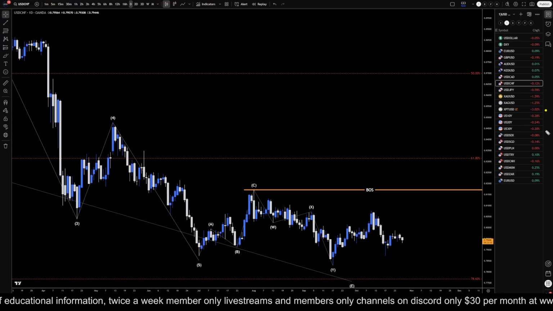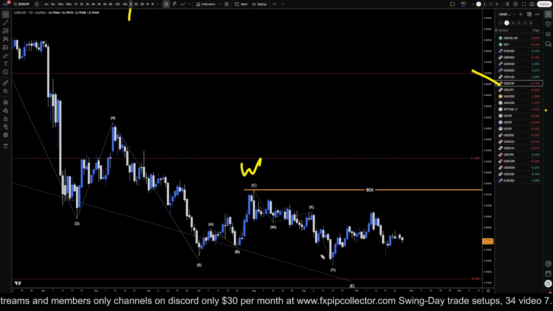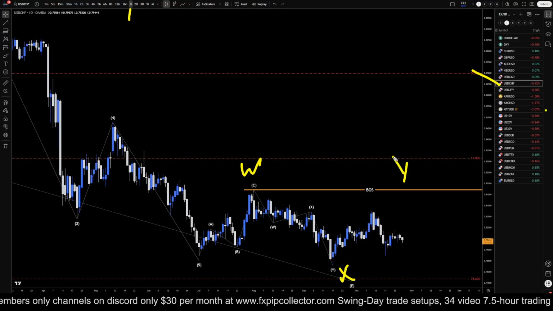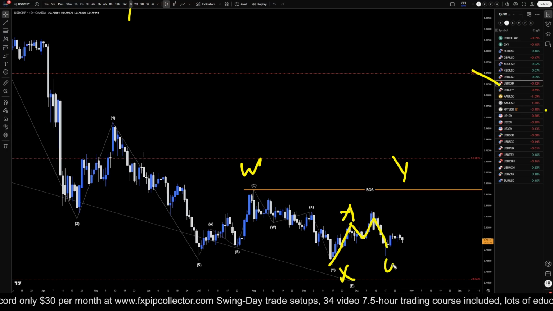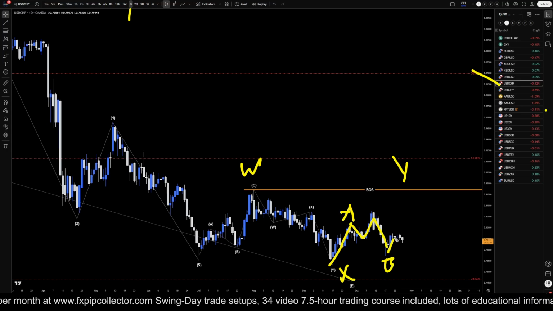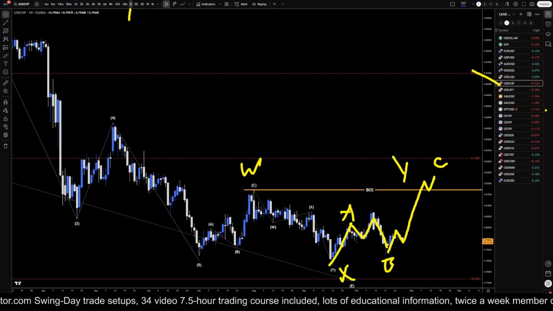Today is Tuesday, October 28th, and this is my analysis for the US dollar Swiss, and we're on the daily time frame. So on the daily time frame, I still think this is potentially a WXY pattern. If that's true, that means that this is the A of Y, this is the B of Y. This perhaps could still be a 1, 2, 3, 4, 5, which would be a C of wave Y.